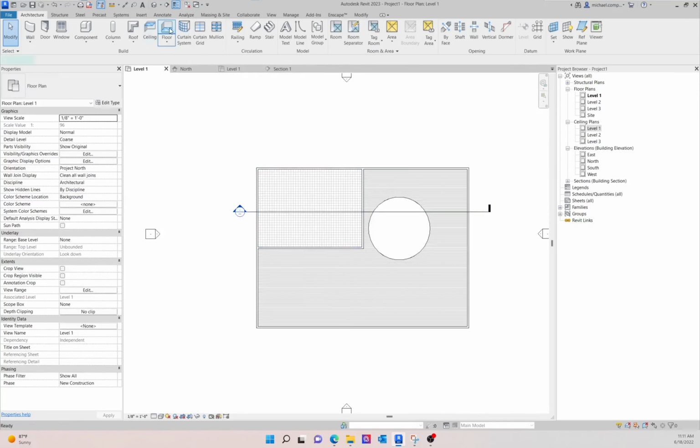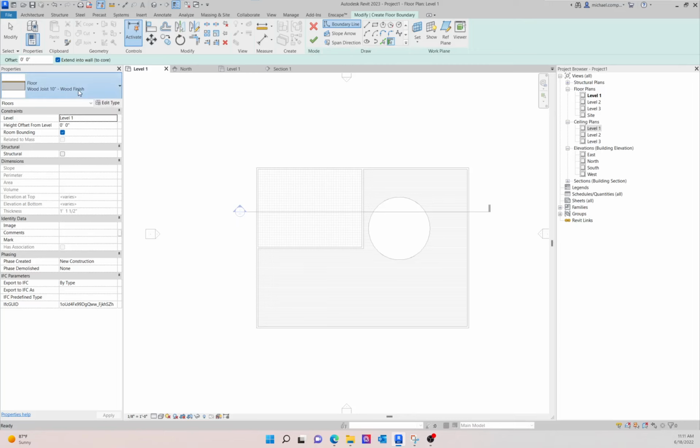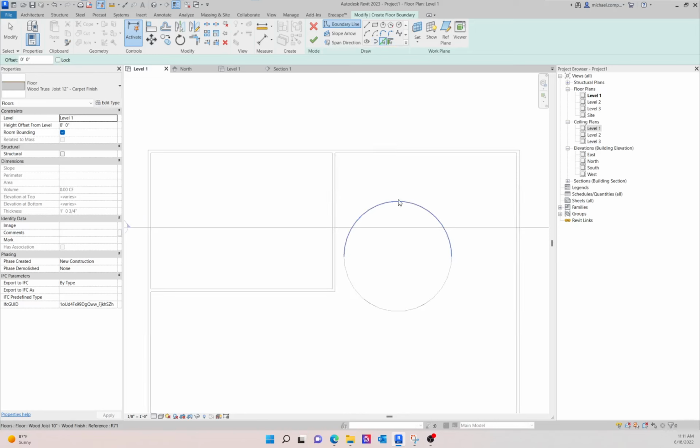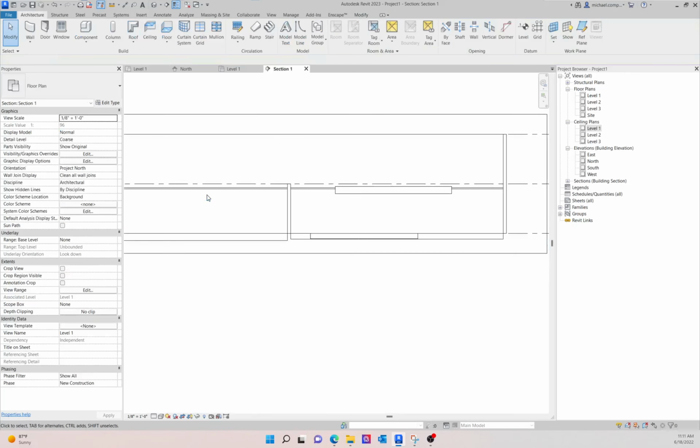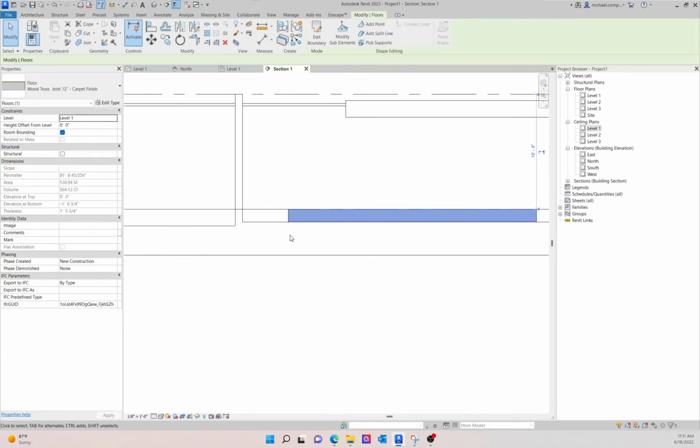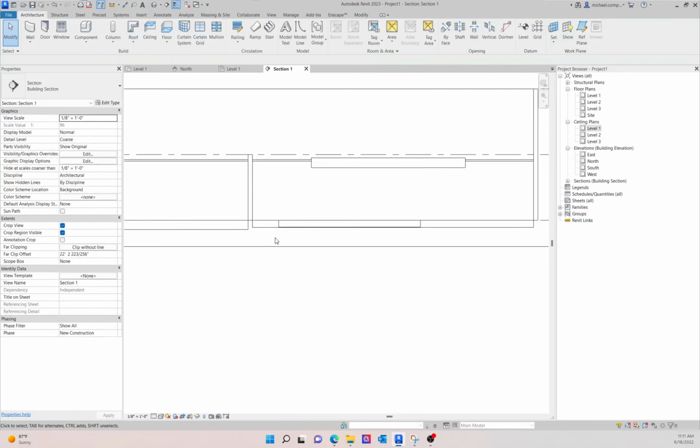So go back to the floor plan, and I'm going to add a new floor using the same strategy I did before, but this time I'm going to do a carpet inset, and using the pick tool, hit OK. So there's our carpet inset. Double click the section, you'll see the carpet there, and we're good to go.